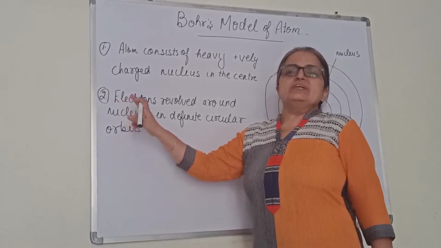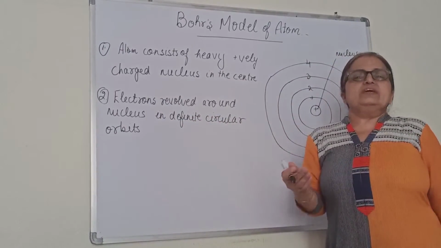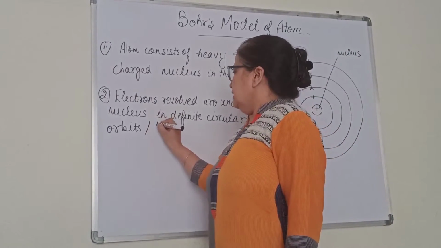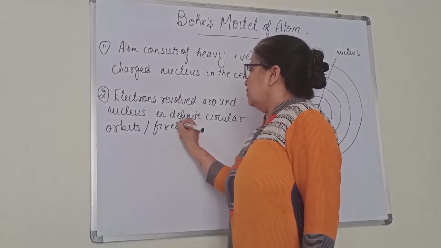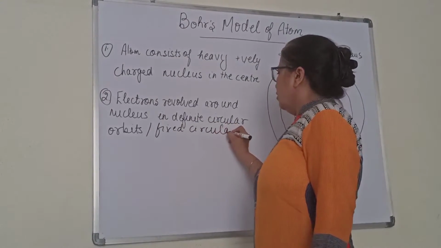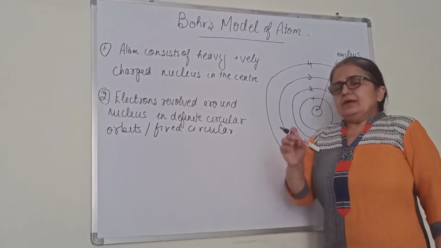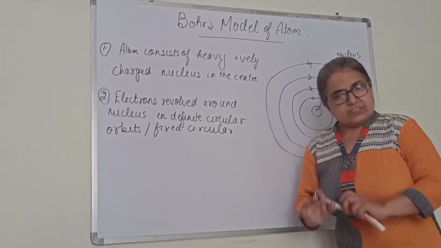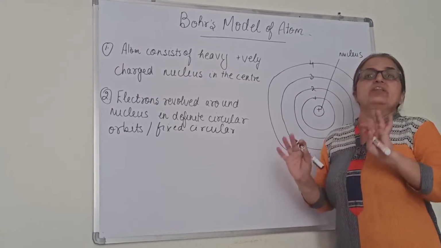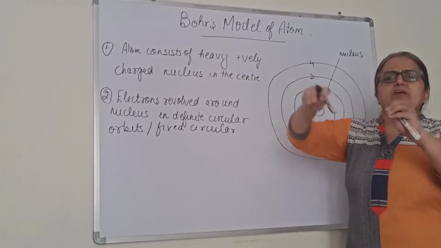The next postulate says electrons revolve around the nucleus in definite circular orbits. We can say fixed circular orbits. This is different. In Rutherford, what was there? Around the nucleus, electrons are present and just revolving. He did not fix the position of the electron. Nucleus is there, and around that, anywhere the electron can be present.